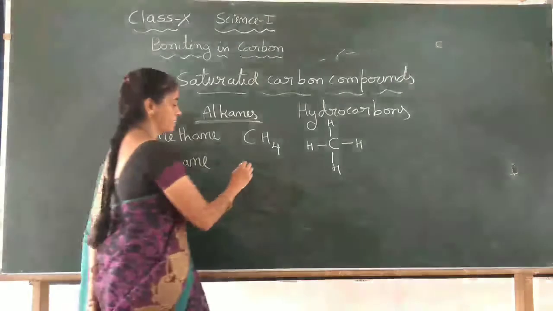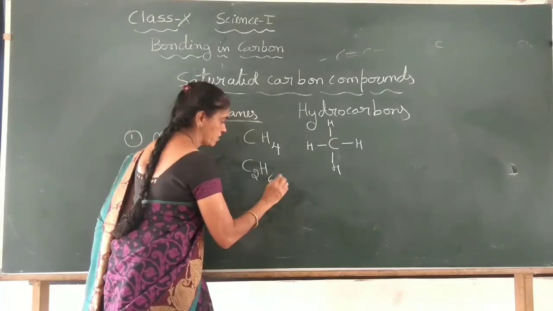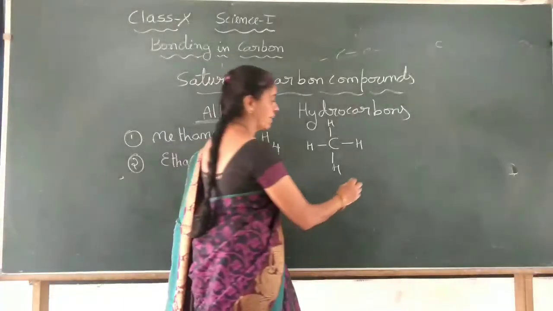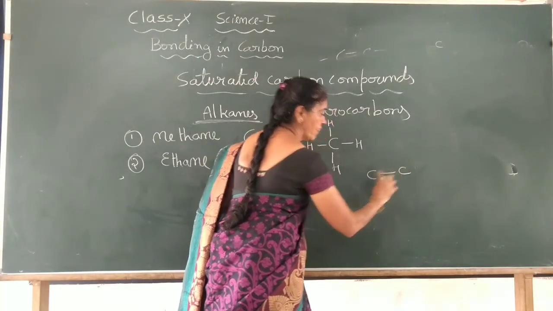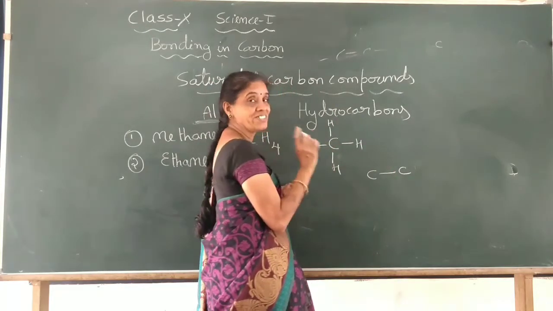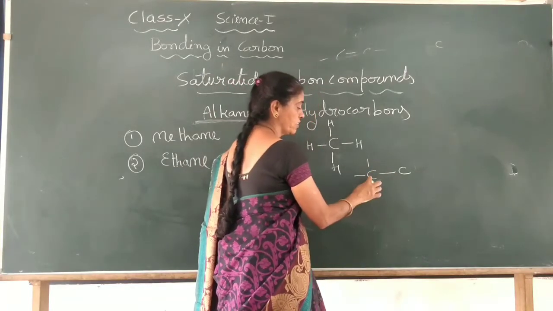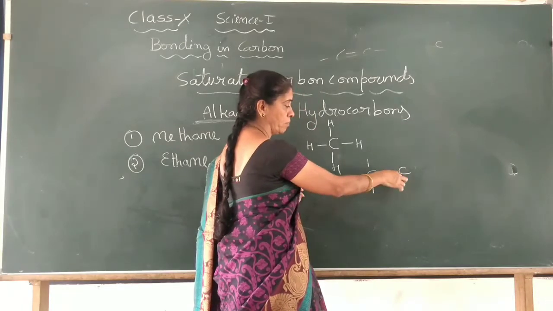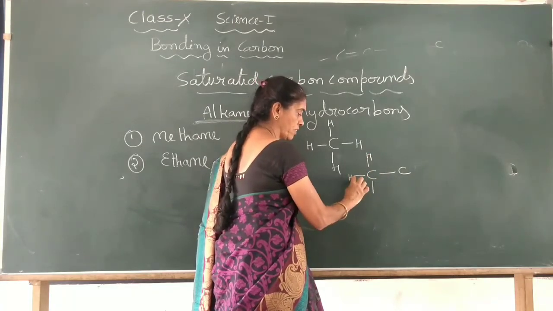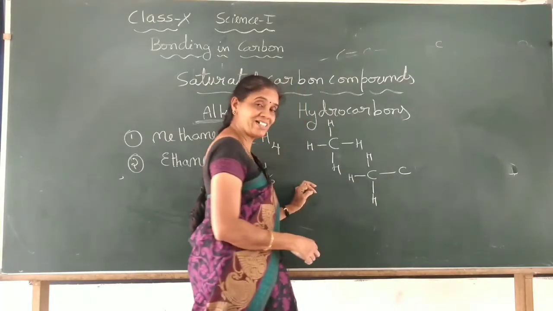Ethane is C2H6. C2H6 is the molecular formula. The structural formula has 2 carbon atoms with a single covalent bond, so one line you have to draw. And as I said, carbon is always tetravalent, that is, it forms 4 covalent bonds. So this carbon has 4 covalent bonds. One with the carbon, one with a hydrogen here, another covalent bond with another hydrogen atom, and a third one.